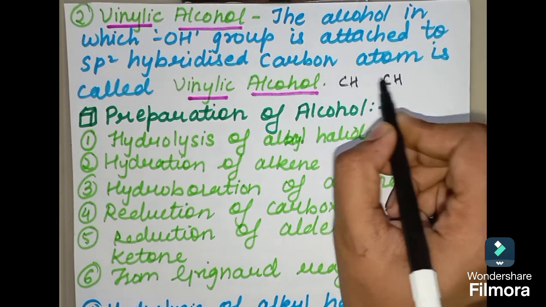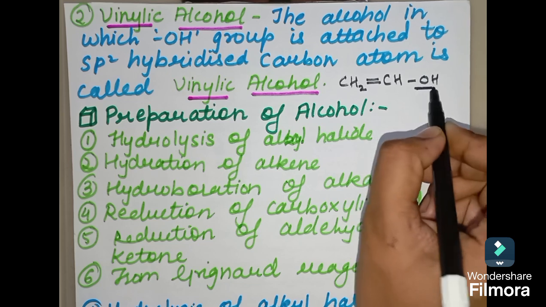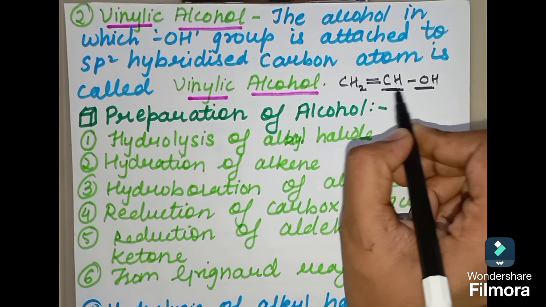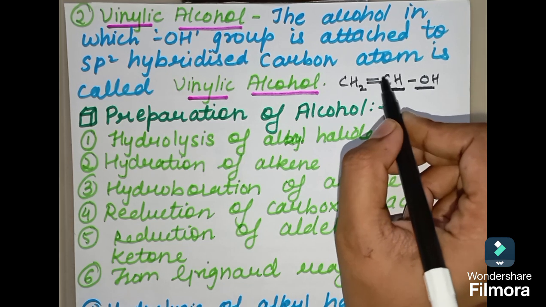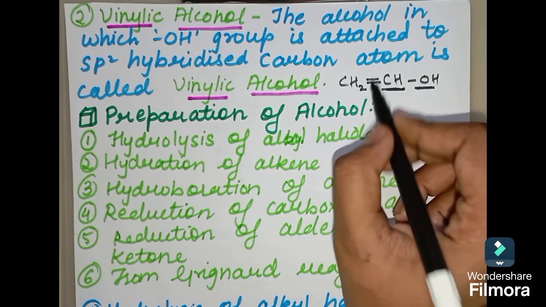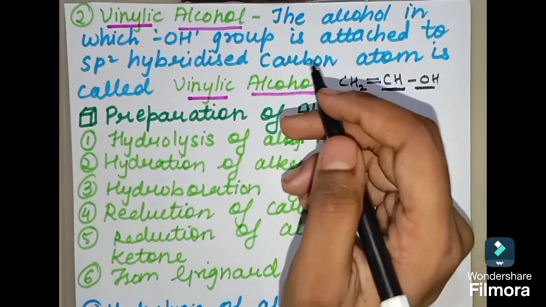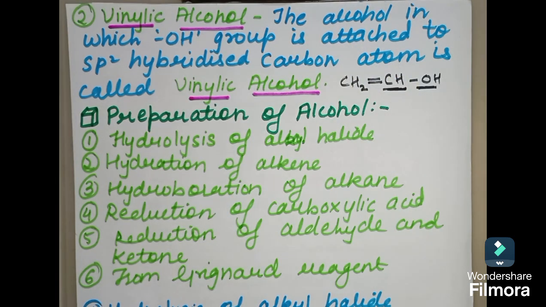So this is CH, this will be CH2 and OH. You can see this OH is attached to a double bonded carbon atom. Okay, so this is having a double bond, thus it is called vinylic alcohol. Since there is a double bond in between, thus it is vinylic alcohol. I hope now you have understood the classification of alcohol and what alcohols are.